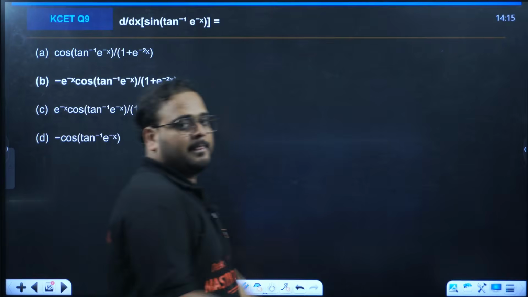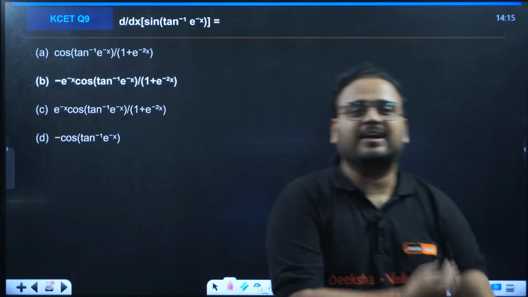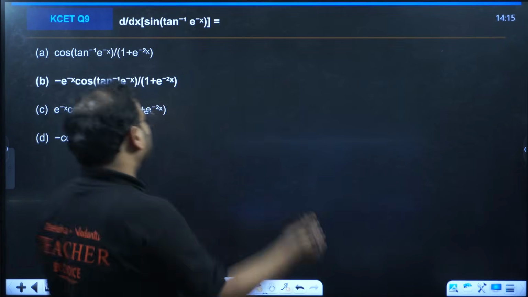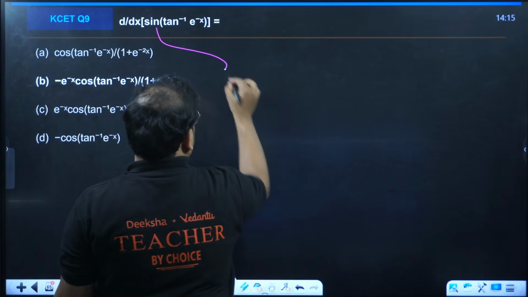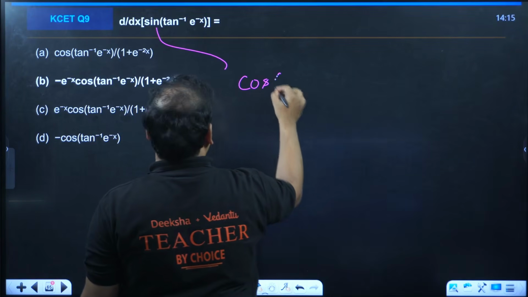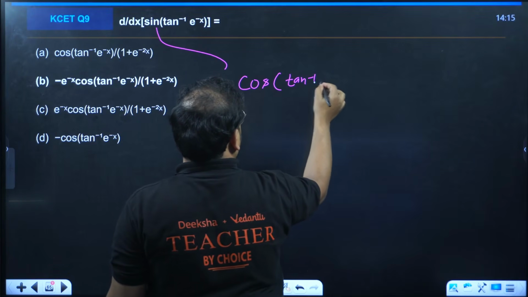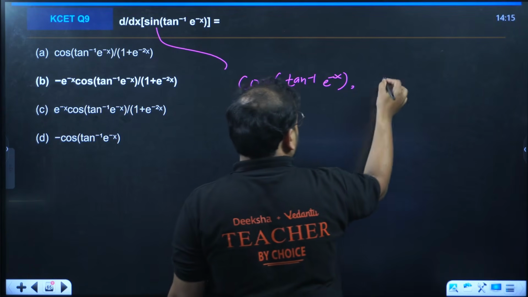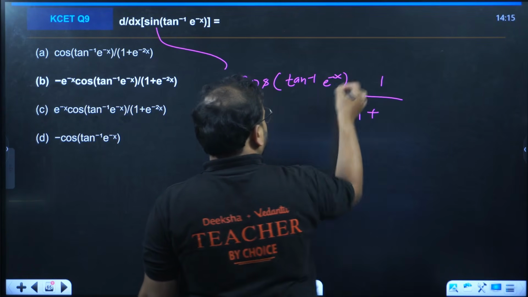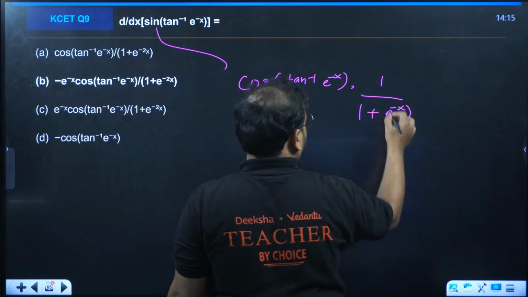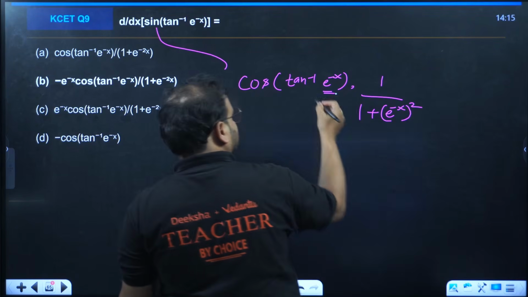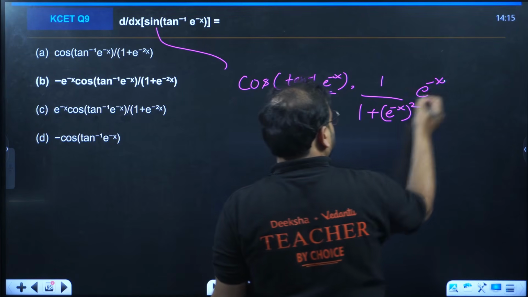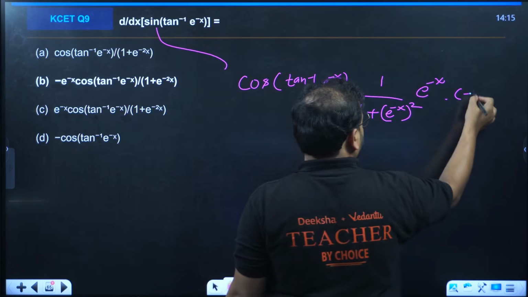9. Differentiation of sine of tan inverse of e power minus x. This is a simple question of chain rule. Differentiate sine first. It becomes cos. That's cos, the derivative of sine. Differentiate tan inverse now. You'll have 1 plus this square. Differentiate this last function now. You'll have e power minus x. Differentiate minus x now. You'll have minus 1.